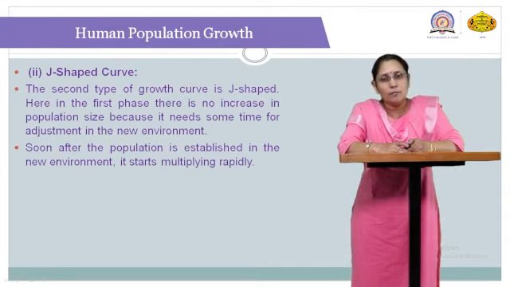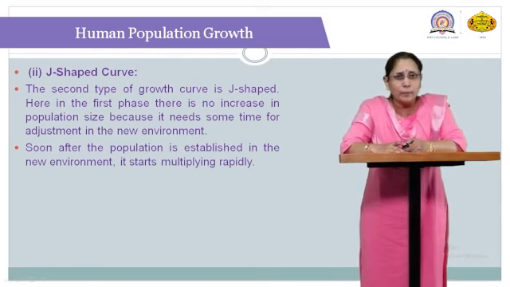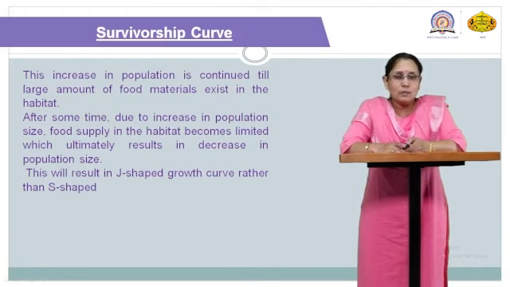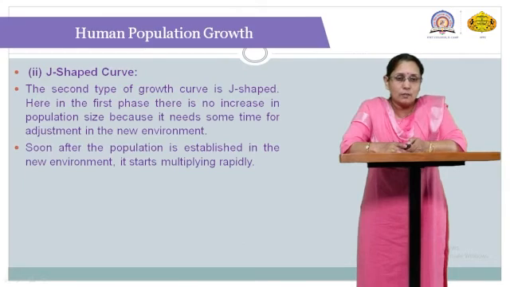So when it takes time for adaptation, at the very first stage the number of individuals is very, very less. Then once sufficient or suitable environmental conditions appear, the population is established and the number of individuals increases. All these things we can see in the J-shaped curve. As per environmental factors, availability of food, conditions and atmosphere, rapid growth of organisms can be seen. So this is about the J curve and the S curve or sigmoidal curve.